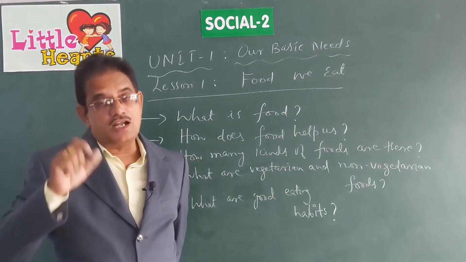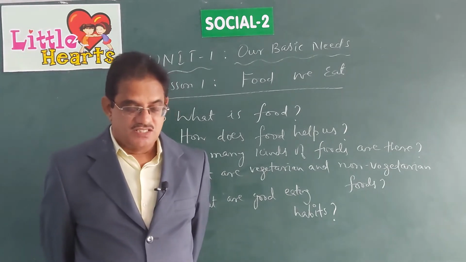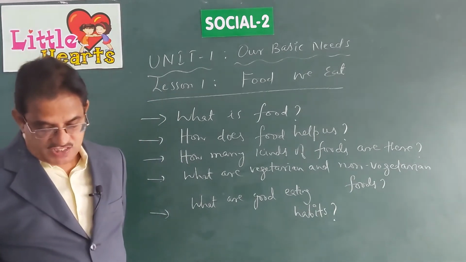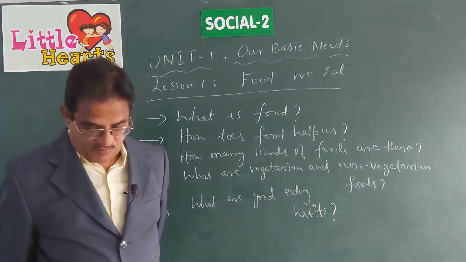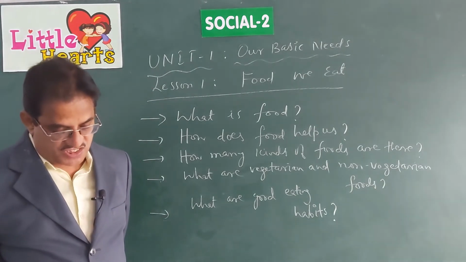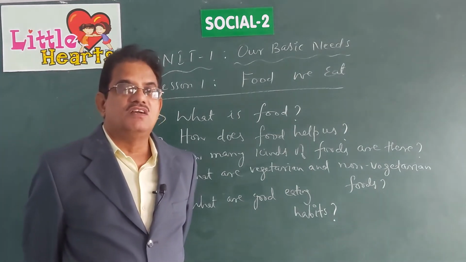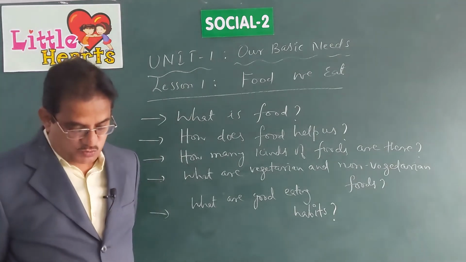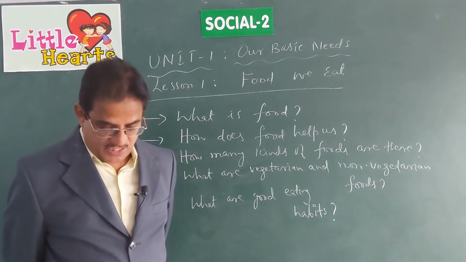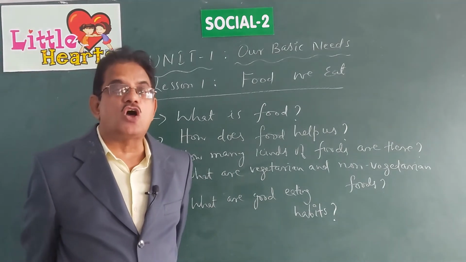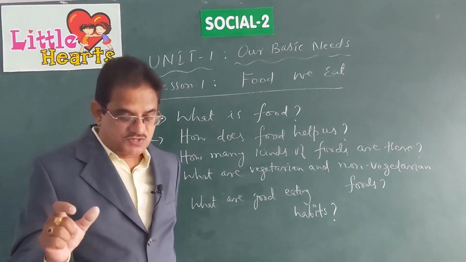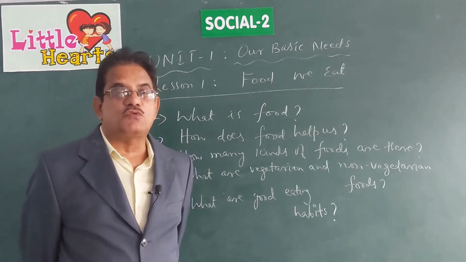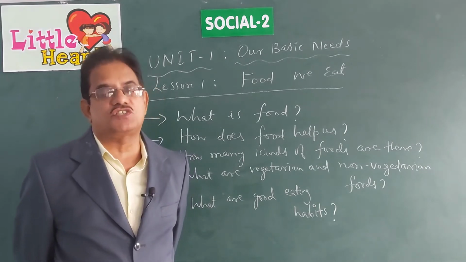Why are these called protective foods? Because they are rich sources of vitamins. What are called vitamins? What is the purpose of vitamins? Vitamins are a group of organic compounds essential in small amounts to be healthy. They are some group of organic compounds, organic substances. They are called vitamins. And vegetables, fruits and milk contain a lot of vitamins.